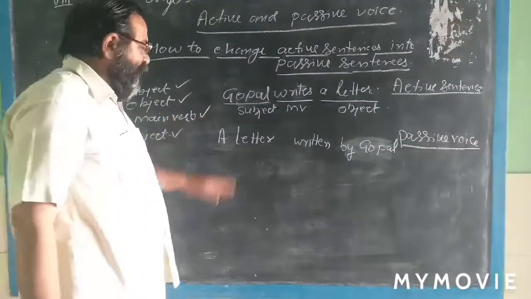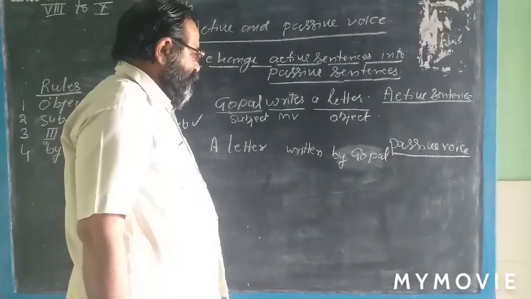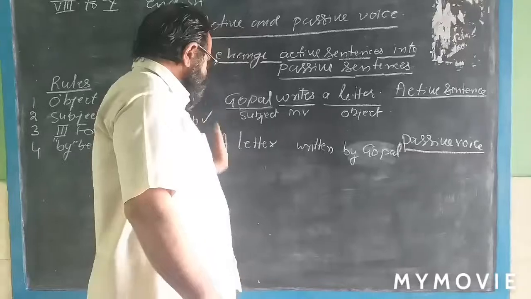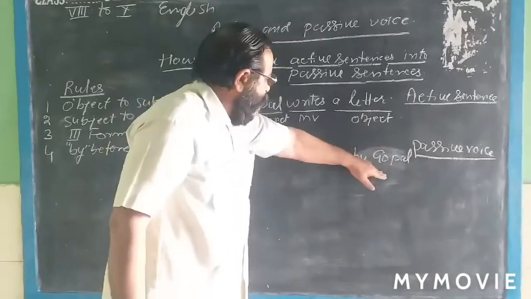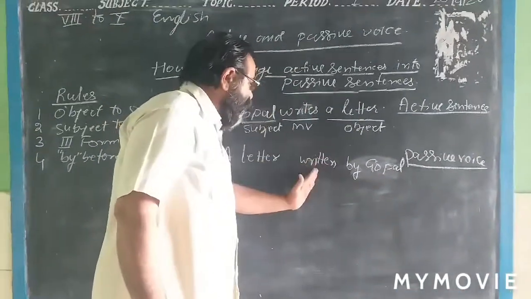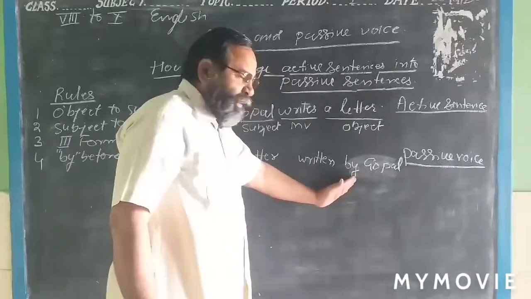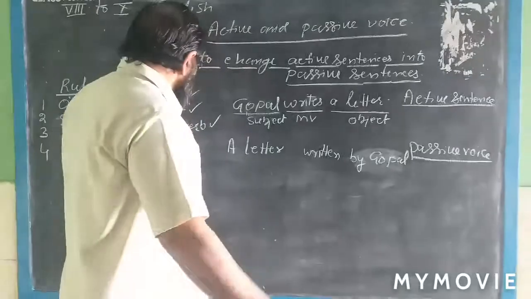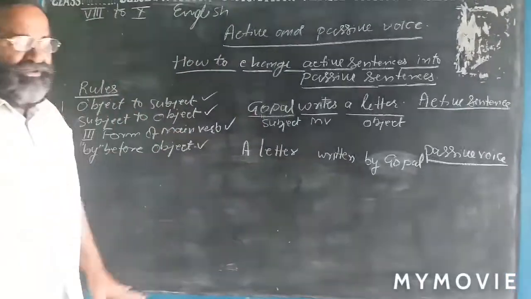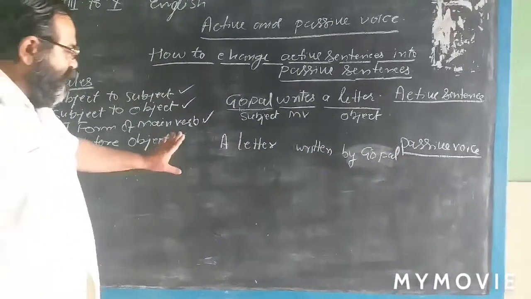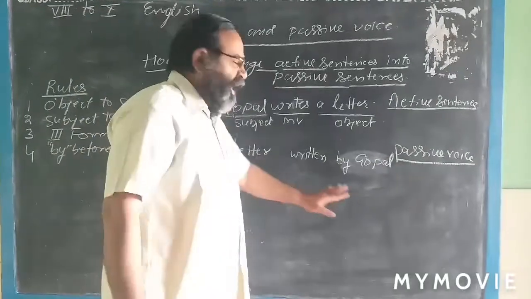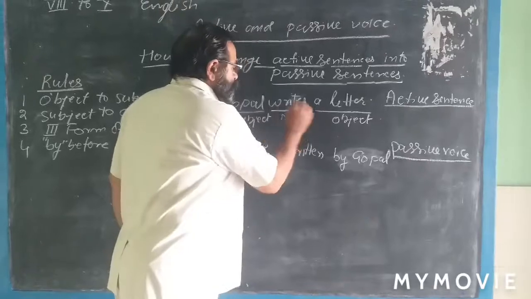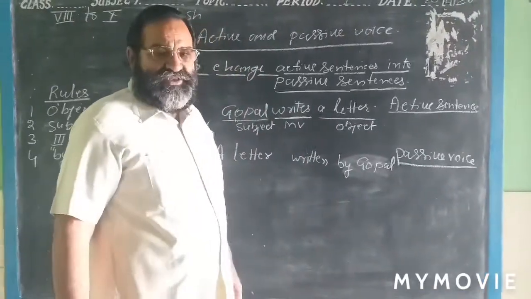Now what do we have left here? We have changed the object into the subject and the subject into the object, used the third form of the main verb, and used the word "by" before the agent. It means all four rules we have applied, and your sentence is still not correct, because we have to write something more about the tenses.